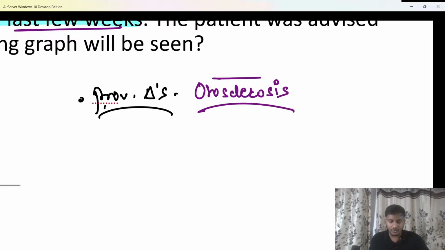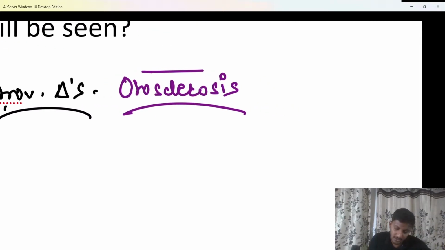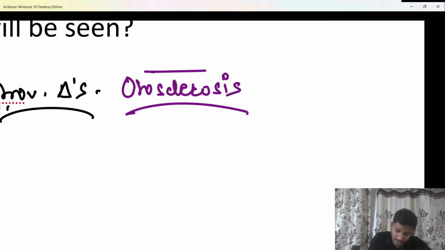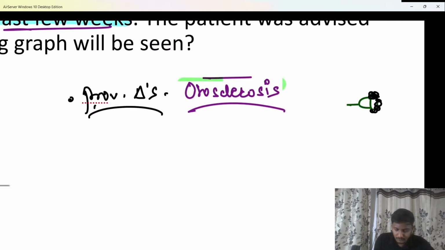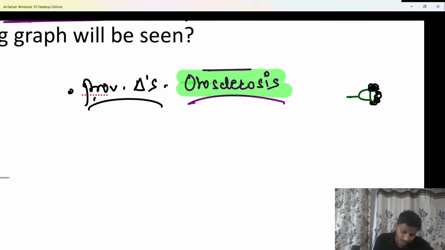If I talk about otosclerosis or otospongiosis, what happens in otosclerosis is that around the footplate of the stapes, there is a fibrosis which develops. As there is fibrosis around the footplate of the stapes, the stapes is not able to move and therefore the conduction of sound is not able to happen properly. As it is a genetic condition, it is usually bilateral. The pattern of inheritance followed for otosclerosis is autosomal dominant.